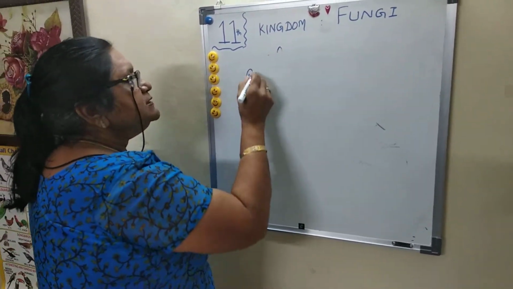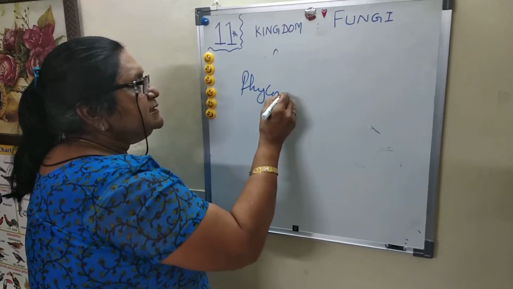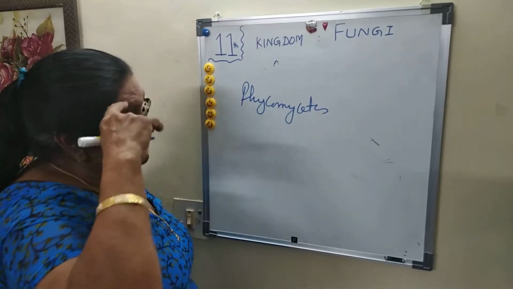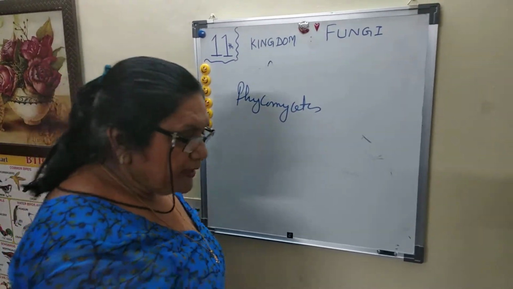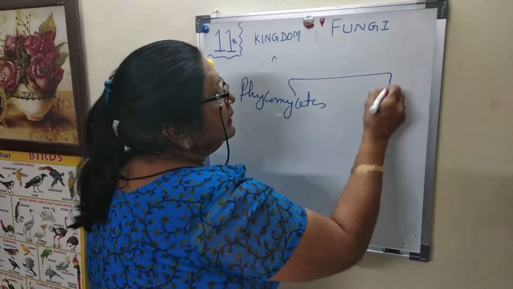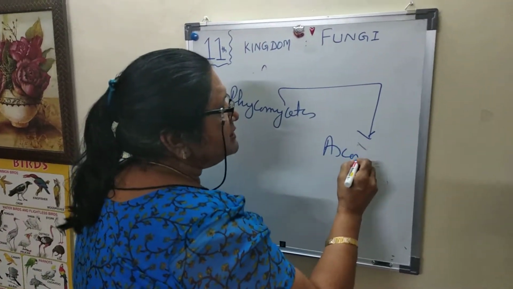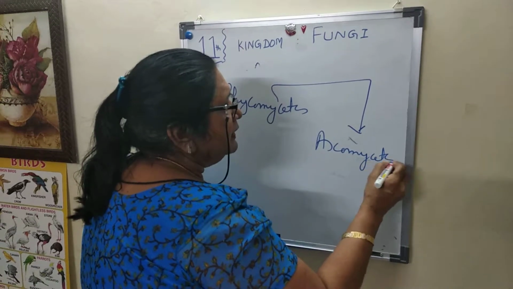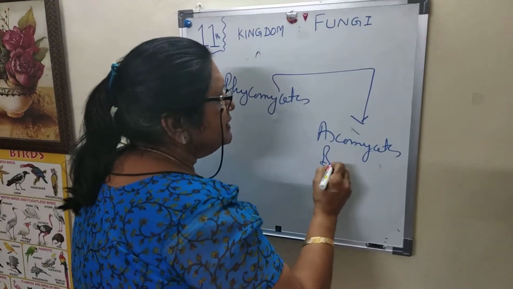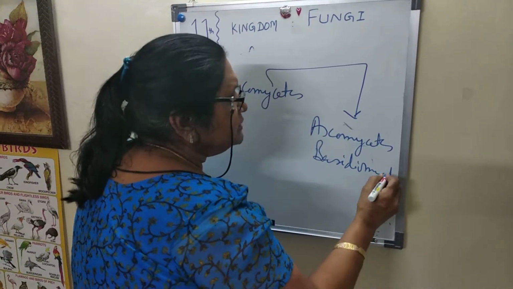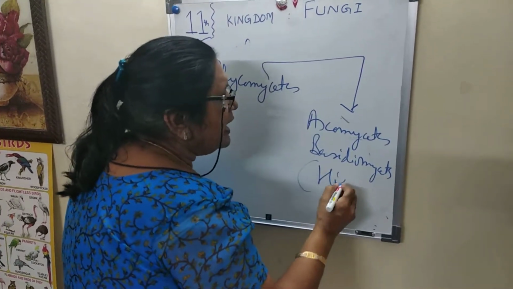In NCERT it is given as Phycomycetes, lower fungi. The second category is the higher fungi, Ascomycetes and Basidiomycetes. Asco and Basidio are also called higher fungi.